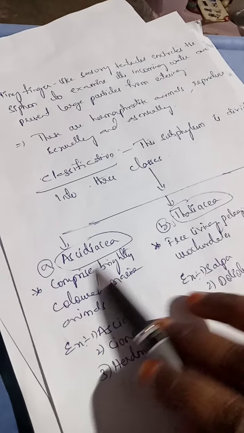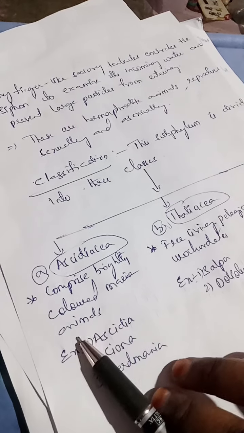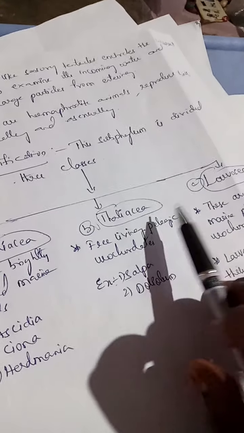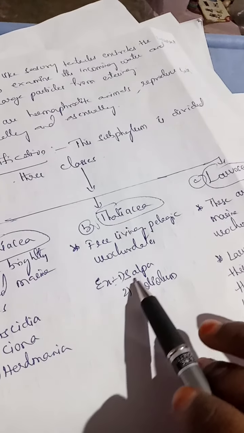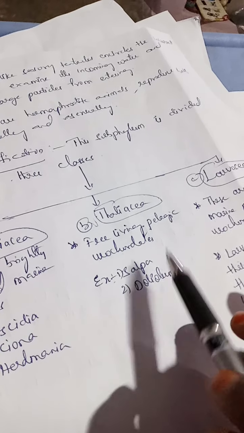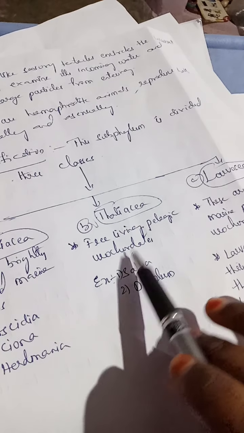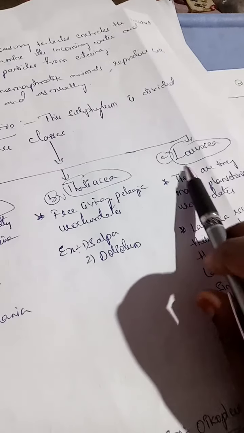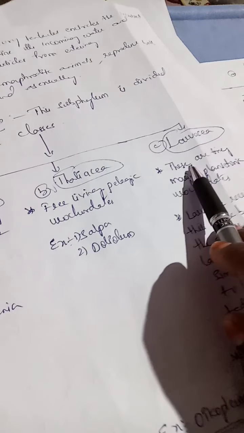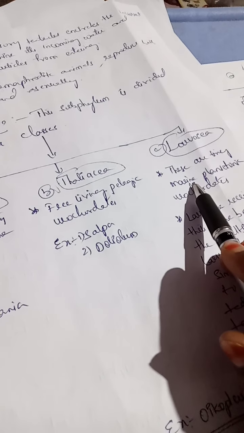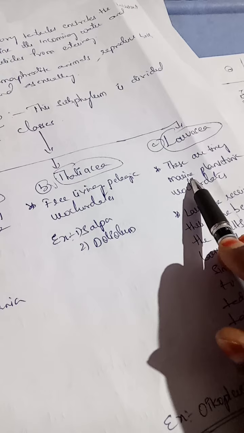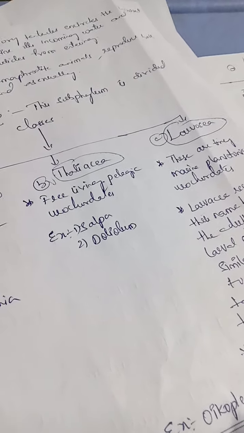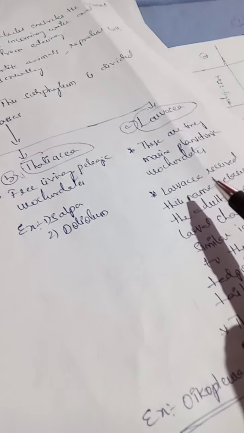These ascidian organisms are brightly colored and live in marine water. Next, the Thaliacea class includes organisms like Salpa and Doliolum. These Thaliacea organisms are freely living. The last class in the phylum Urochordata is Larvacea. These are marine, which means they live in salt water. They are tiny marine planktonic urochordates.